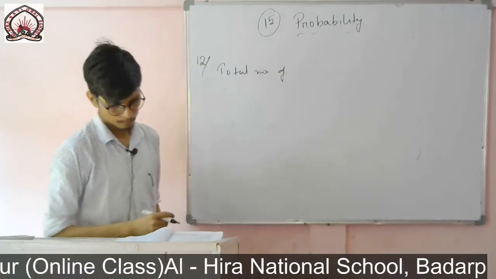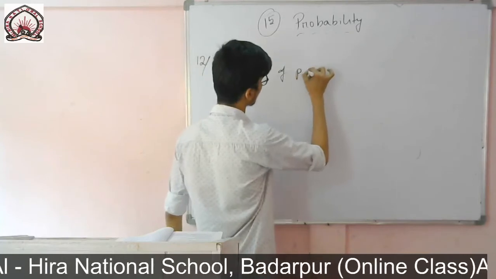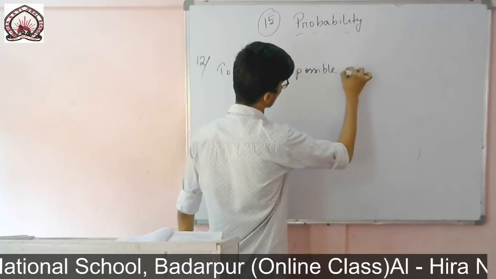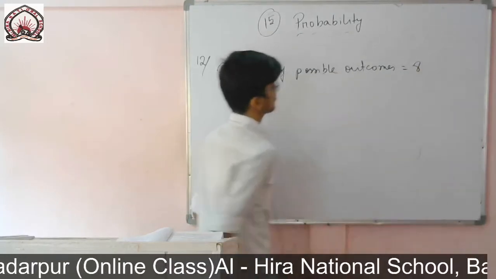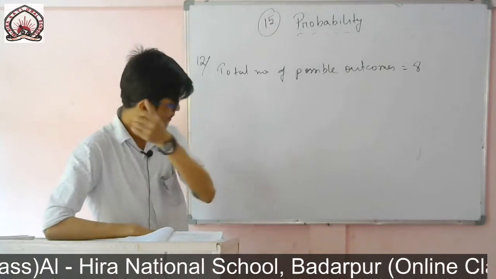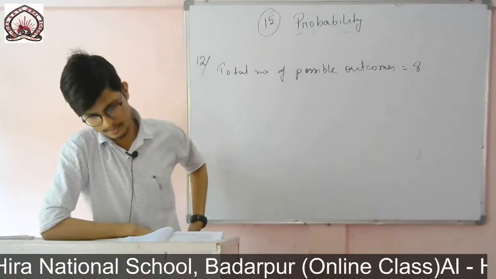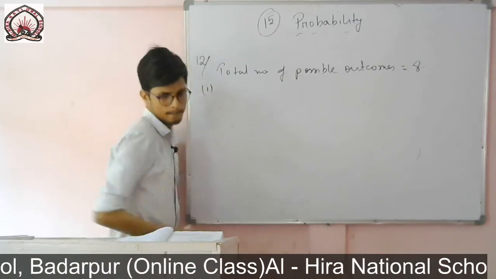Total number of possible outcomes is 8. That means there are 8 numbers. That's why I have written 8: 1, 2, 3, 4, 5, 6, 7, 8. So first one by one I will do now.